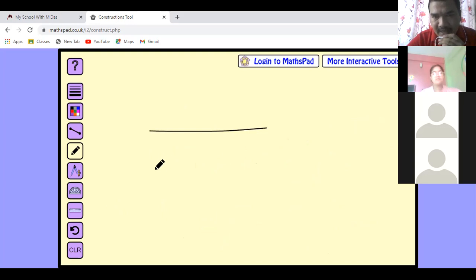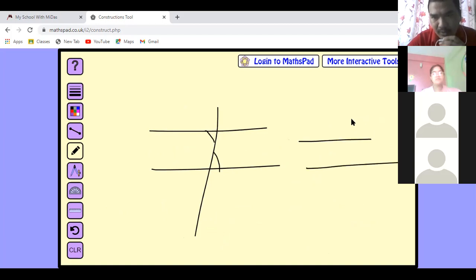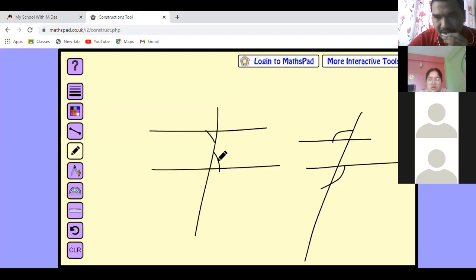And remember, there are two types of alternate angles. As I told you, alternate angles are one on the right side and one on the left side. This is called alternate interior angles. If both of them are outside the pair of lines, they are called alternate exterior angles. These are called alternate exterior and these are called alternate interior.